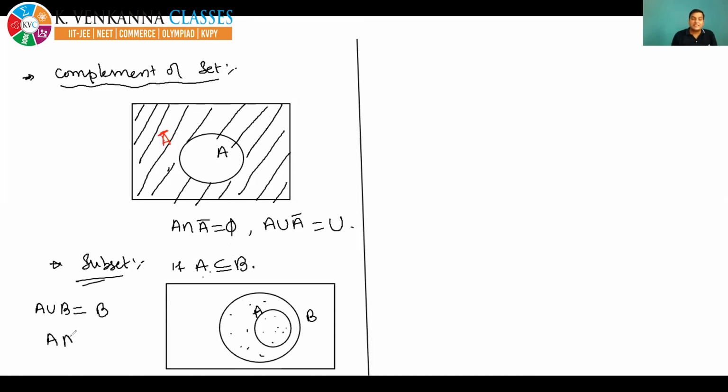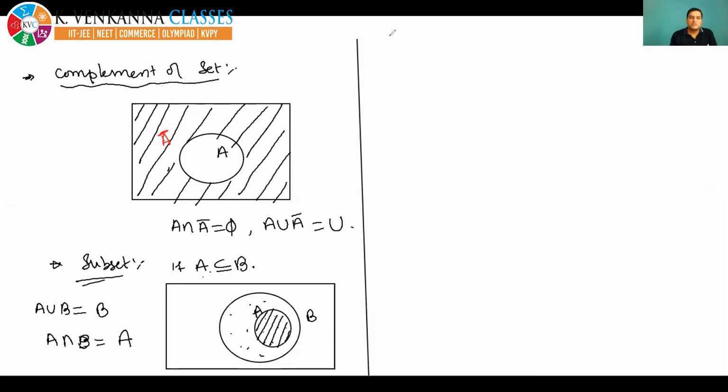Now tell me A intersection B. What will be A intersection B? Yes, correct Chaturya. Sainath, Tejasvi, Santosh, all are correct this time. MV Reddy correct. Correct Anjali. Very nice. Varsa correct. A intersection B means you have to take those elements which are present in both A and B. All the elements of A are also present in B. So A intersection B is equal to simply A. Okay, so I think all are clear about these concepts.